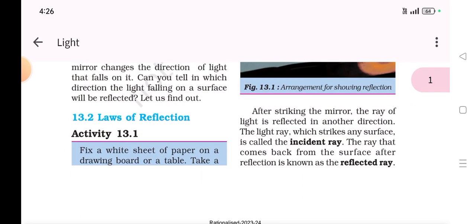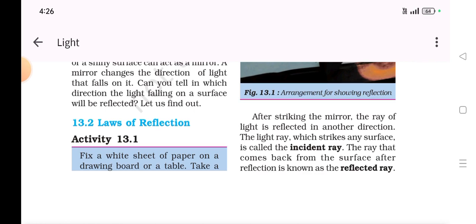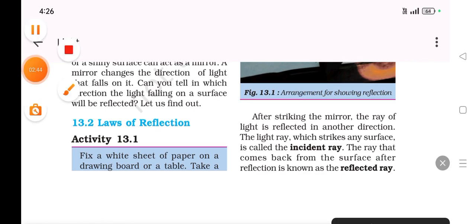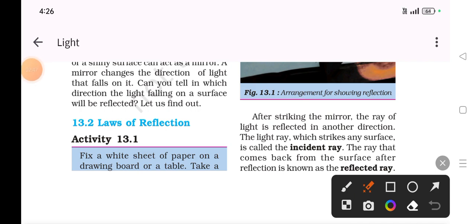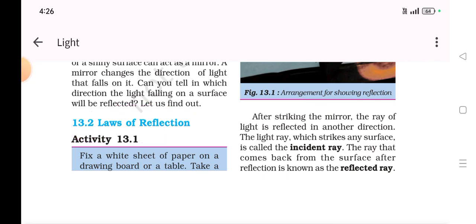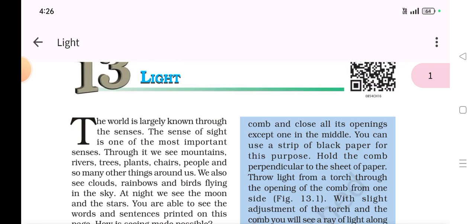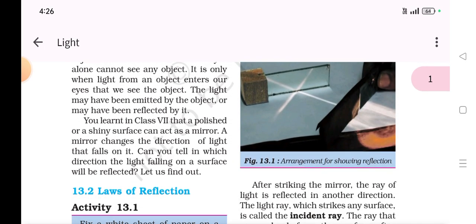So let us learn about the laws of reflection. The laws of reflection is one of the important topics which we have to learn. It is a very important topic, okay? So this is one particular activity. You may just read it.